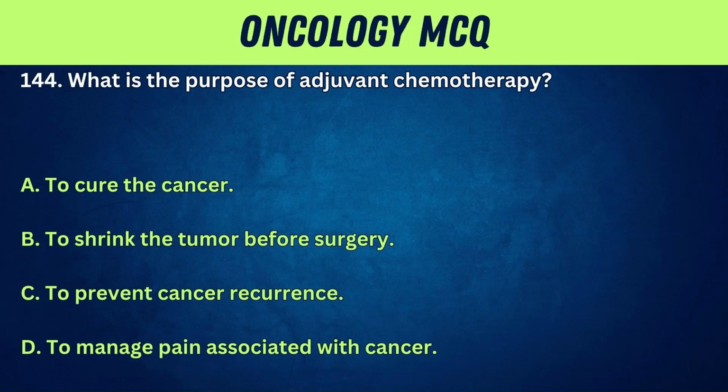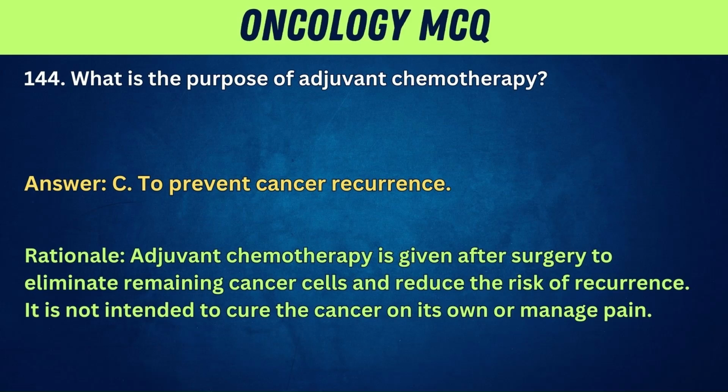144. What is the purpose of adjuvant chemotherapy? A. To cure the cancer. B. To shrink the tumor before surgery. C. To prevent cancer recurrence. D. To manage pain associated with cancer. Answer: C. To prevent cancer recurrence.